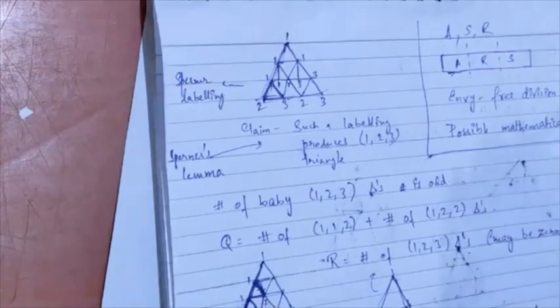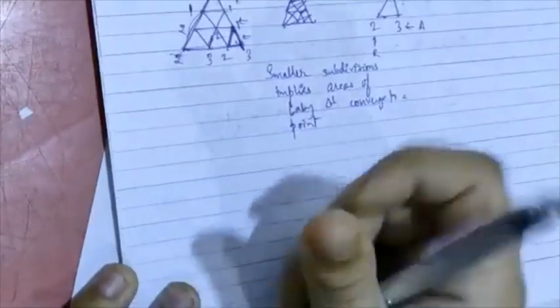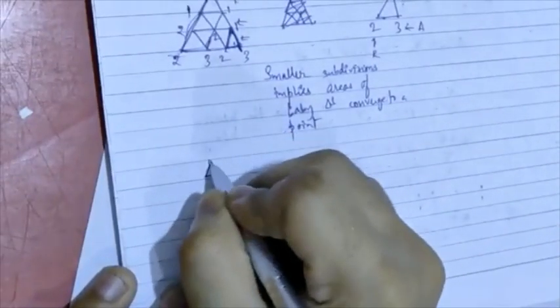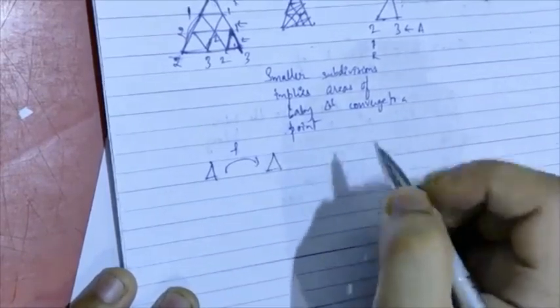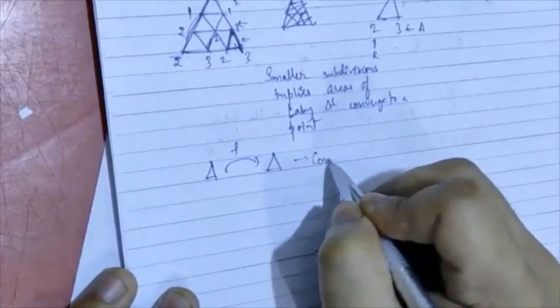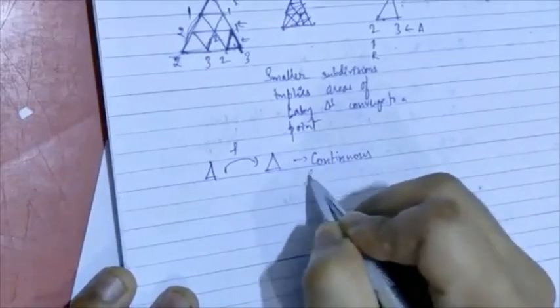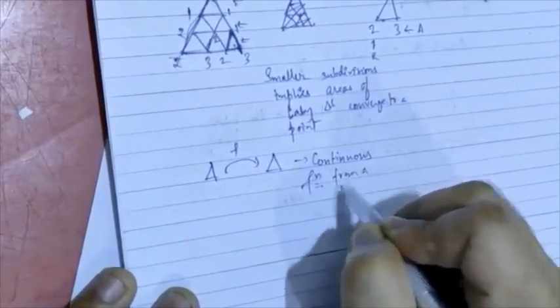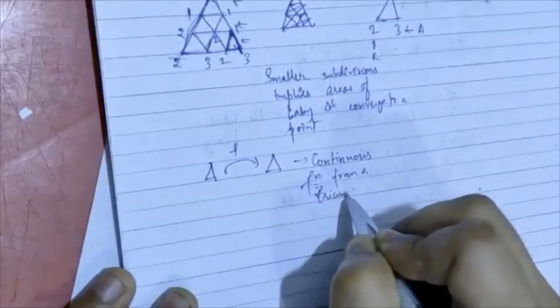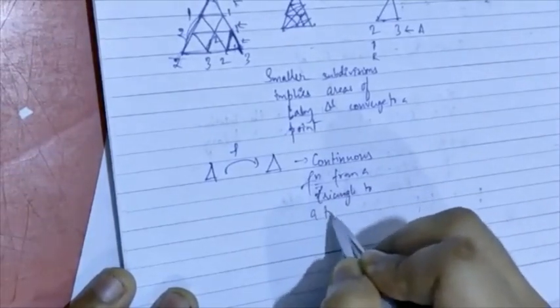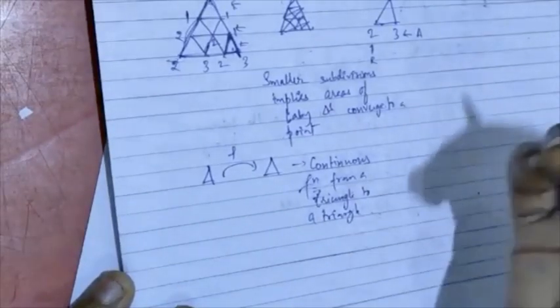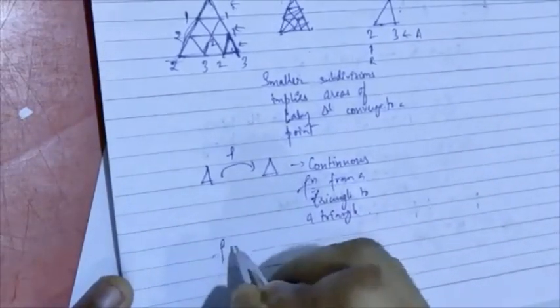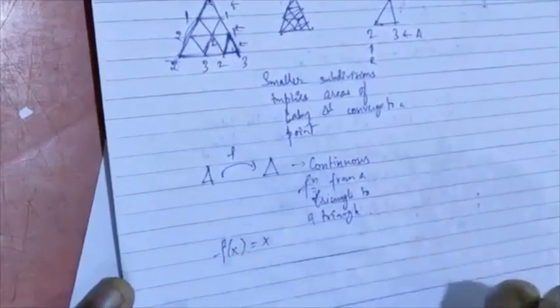So very briefly, if I talk in terms of triangles, Brouwer's fixed point theorem states that if I have a continuous function from a triangle to a triangle, then there is a fixed point. A fixed point is a point which satisfies f of x equal to x.